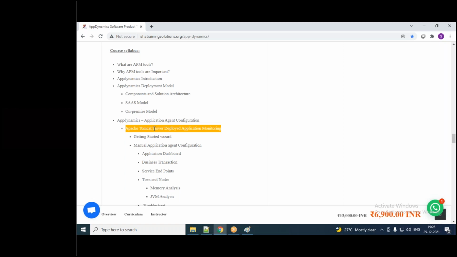Here AppDynamics has this 15 days license, which is actually called the Pro license. In that time period, you will have five units of license available. I mean, 5 Java, 5 .NET, 5 Node.js, like that. Five units will be available during that 15 days of trial period. Post 15 days, that Pro license will become a Lite license. After that, one agent will be available instead of 5 .NET, 5 Java. 1 .NET, 1 Java, 1 Node.js will be available.